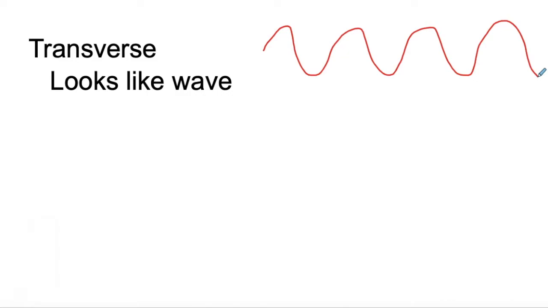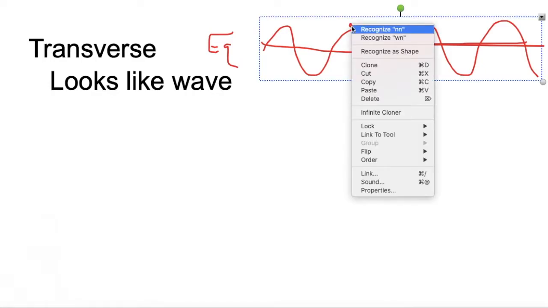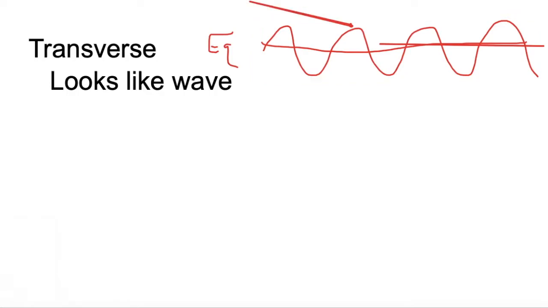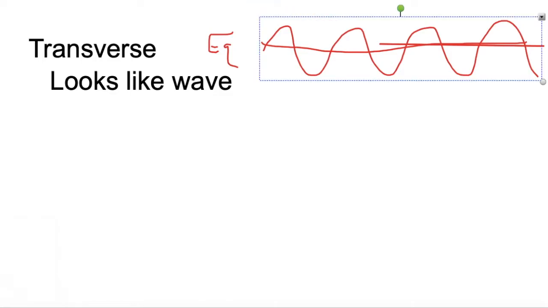All the particles are vibrating back and forth around an equilibrium line. The equilibrium line is that horizontal line. And each particle, if this is a rope, is going to be vibrating back and forth this way. Trans means across. So the energy may be moving this way, but the particles are moving back and forth in place. And we're going to see some simulations that show that.